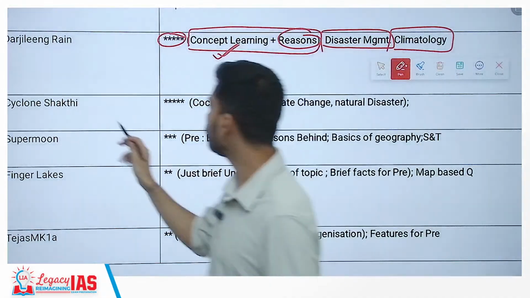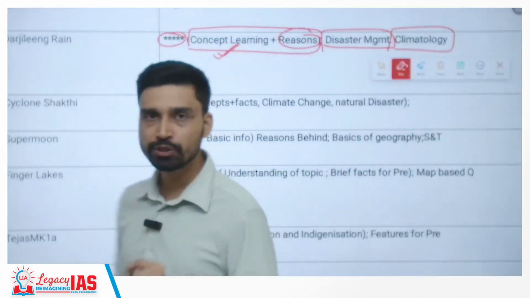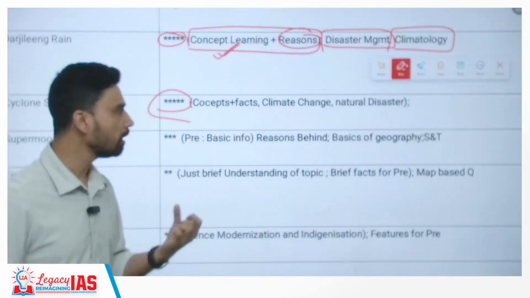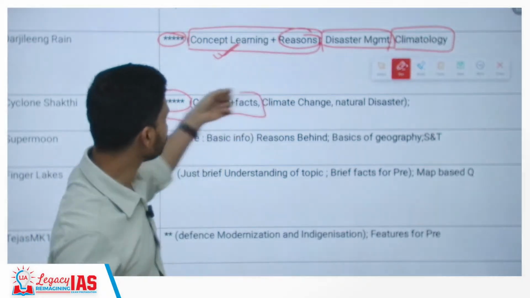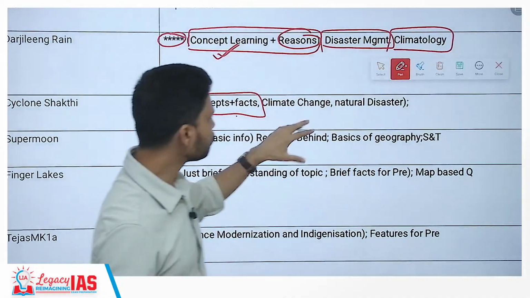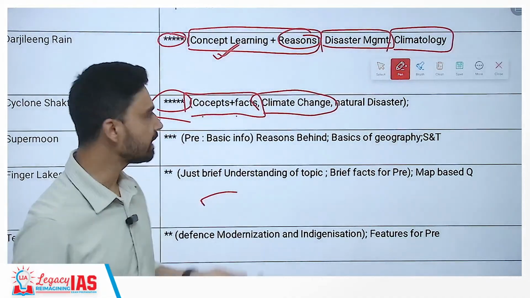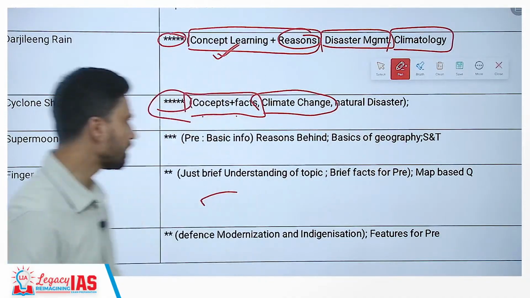Second is Cyclone Shakti. This is also very important because it is directly linked to your syllabus, where you have to study weather disturbances and weather phenomena, and cyclones are something you have to study. So concept plus facts related to cyclones. Also, it is related to climate change because warming of the Arabian Sea has intensified cyclones here. Natural disaster related aspects you also have to study.